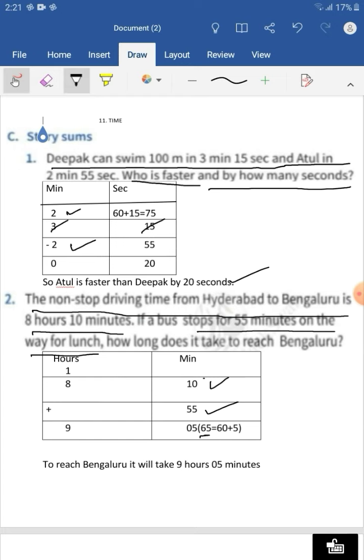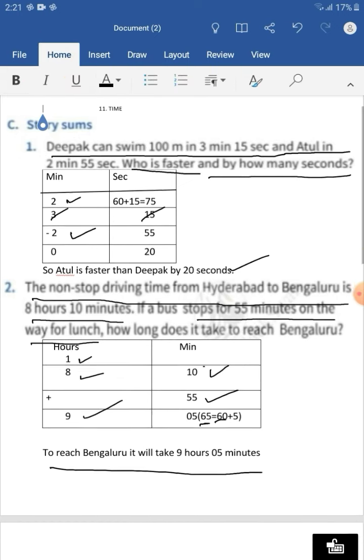But we should not write more than 60 in the minutes place, so 65 we should expand: 60 plus 5. 60 minutes is 1 hour. That 1 hour we should write in the hours place, so 1 will go here and only 5 remains. So the minutes is 5. Now we should add: 8 plus 1 is 9. So the answer is 9 hours 5 minutes. To reach Bangalore it will take 9 hours 5 minutes.